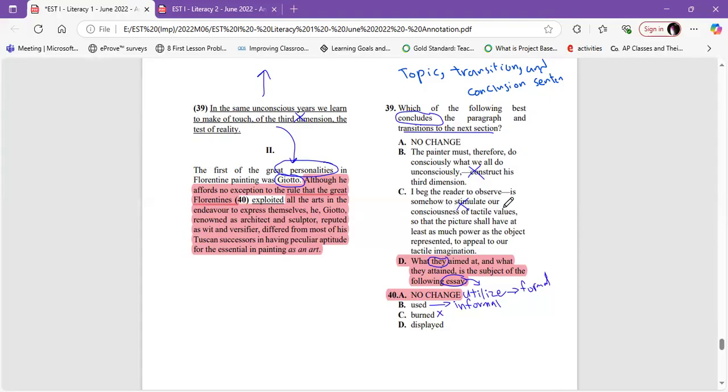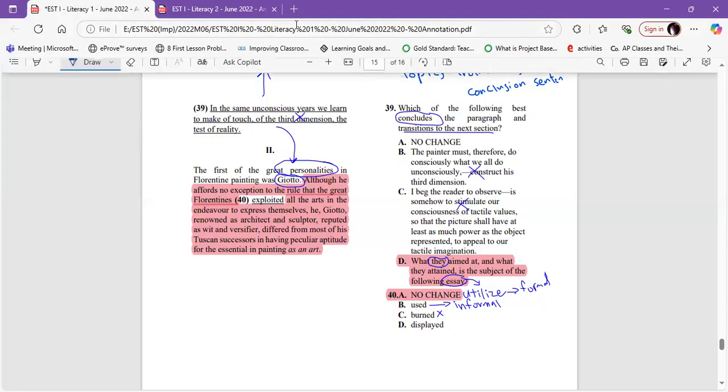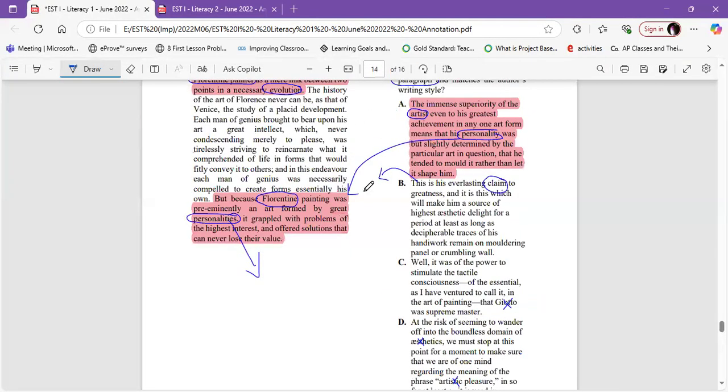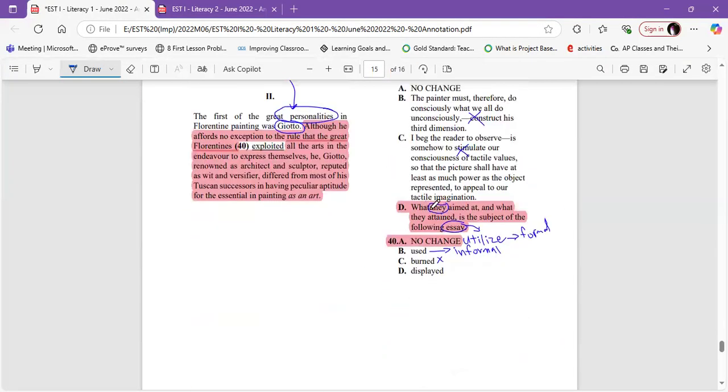I beg the reader to observe is somehow to stimulate our consciousness of tactile value so that the picture shall have at least as much power as the object represented to appeal to our tactile imagination. It's not either. What they aimed at and what they attained is the subject of the following essay. Maybe he introduces an essay that is going to come right now, and he talks about painters and personalities here, so maybe D. So the answer is D.